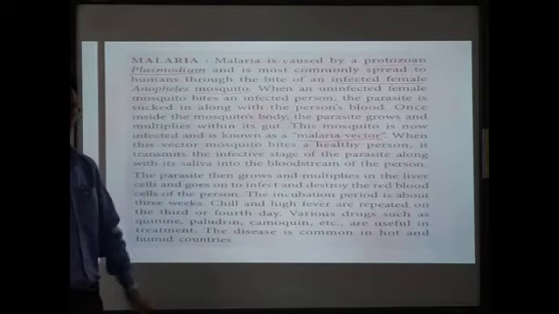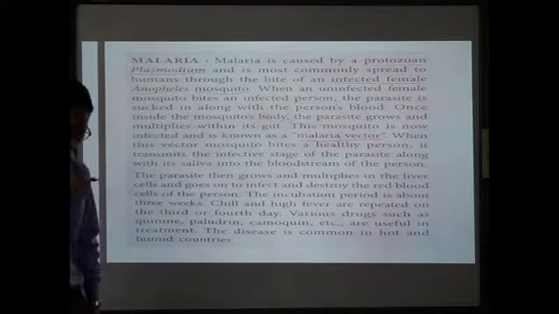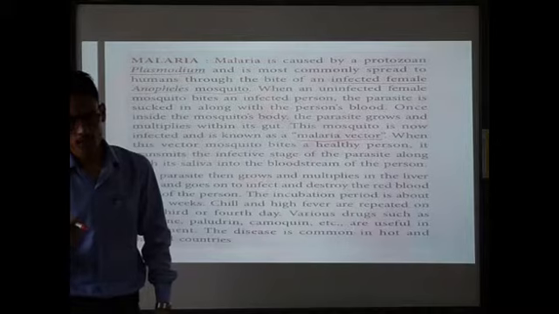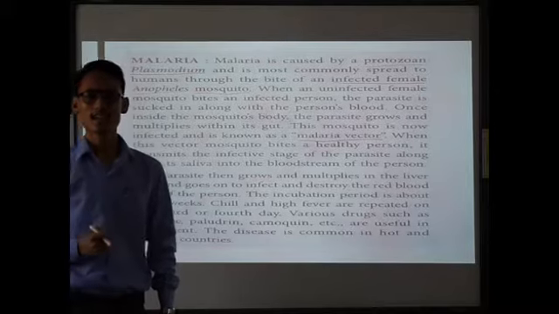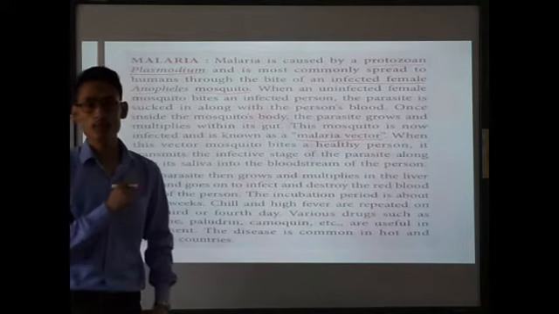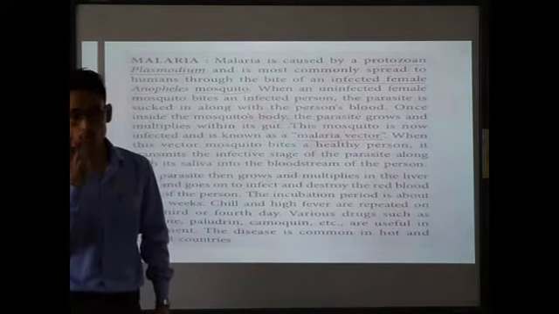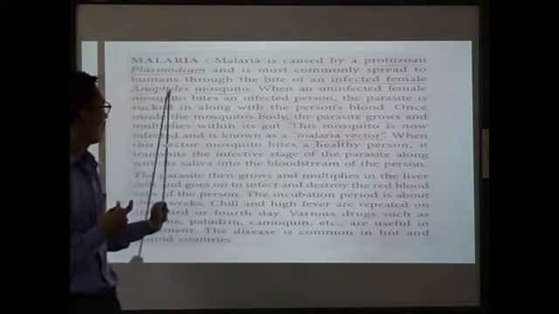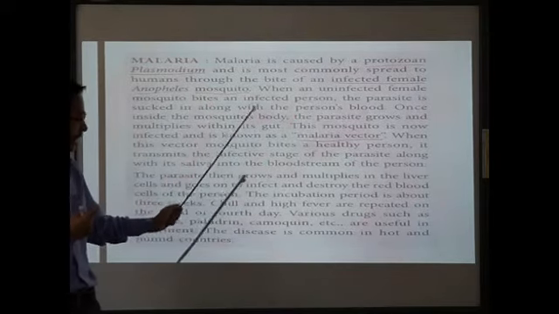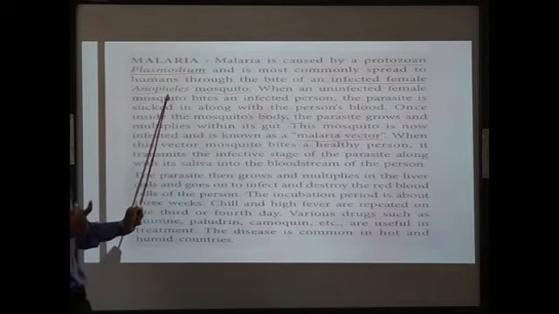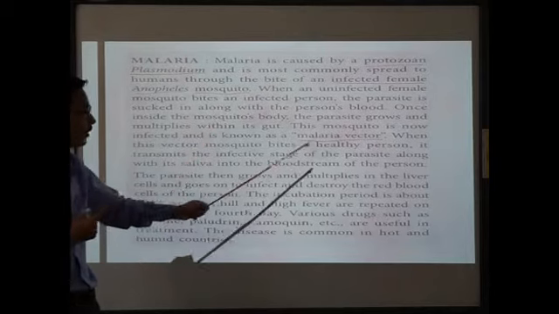Now why do we call it a vector? A vector means those organisms where the parasites complete half of their life cycle. Clear? Like in the case of Plasmodium, for it to survive and multiply, it requires two hosts. One is the human being, and the second is the female Anopheles mosquito. Because half of the life cycle of Plasmodium is completed inside the body of the female Anopheles mosquito, it is called a vector.